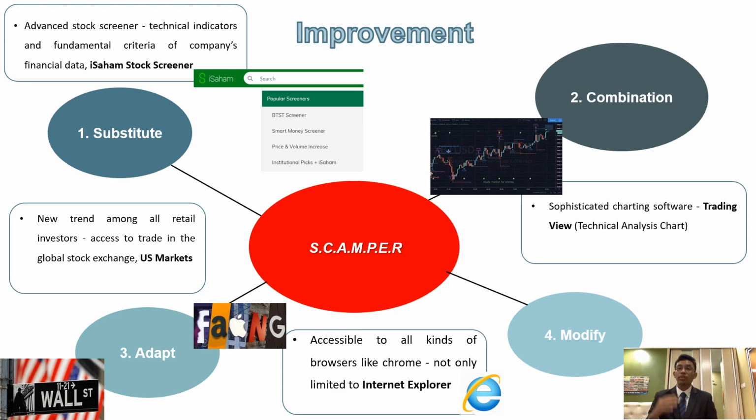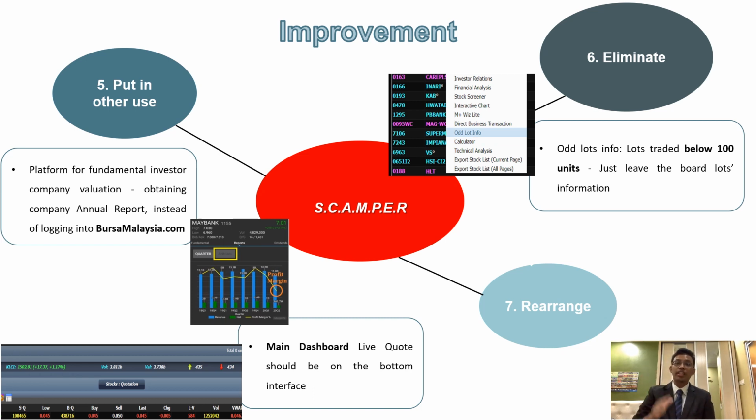And then the fourth one will be modification. Currently, M+ is only accessible for Internet Explorer users. So I think they should modify their server to be accessible to other browsers as well, such as Mozilla Firefox, Google Chrome, and so on. And then the fifth criterion is put to other use. I think M+ should develop a feature whereby a fundamental investor like me can obtain a company annual report directly from M+. So instead of having to log in to the Bursa Malaysia official website to download the company annual report, we can just obtain it directly from M+.